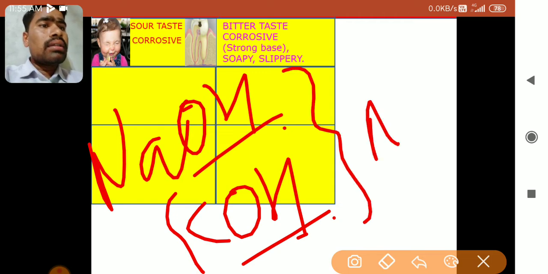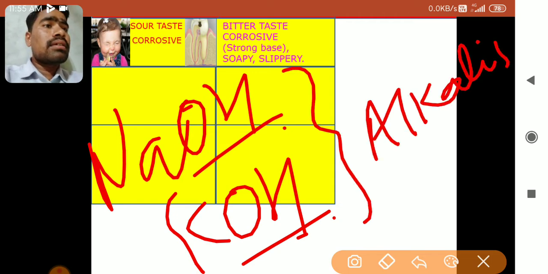They are also referred to as alkalis. They are also called alkalis, that is, strong bases. So they are also corrosive in nature. If they fall on your skin, they can damage your skin. Same as the acid, these two strong bases are highly corrosive in nature.